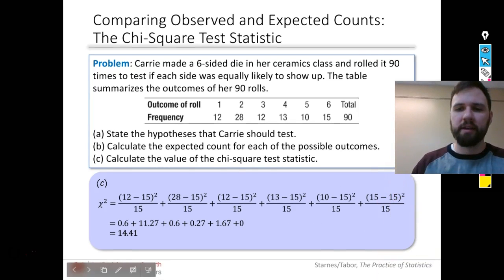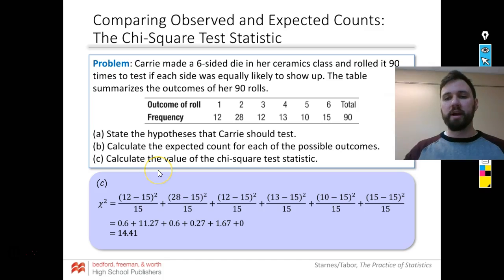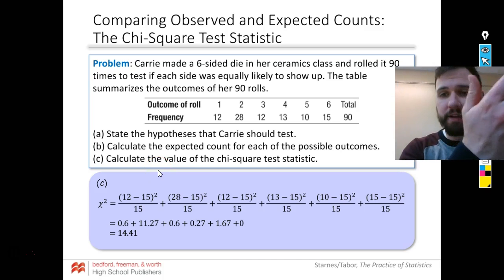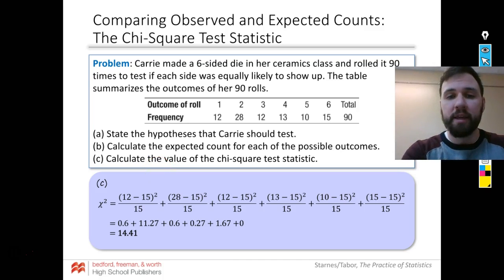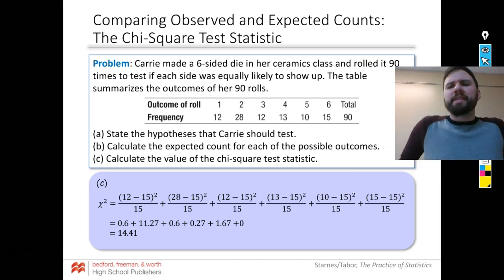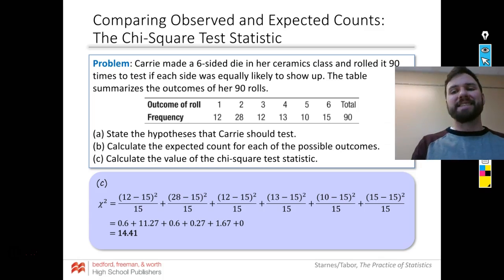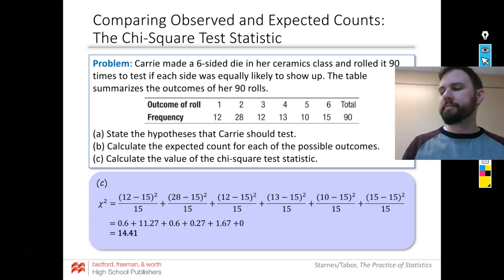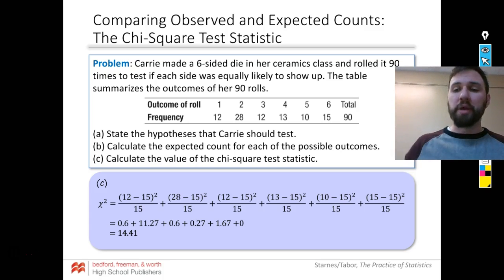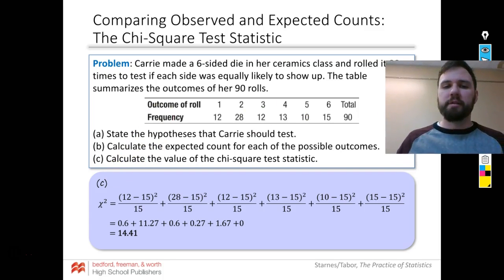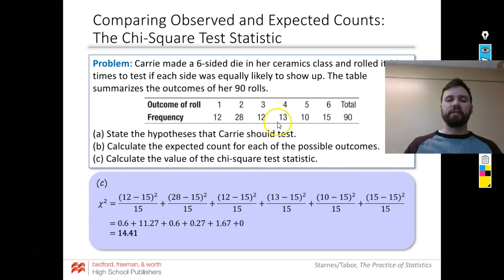And that's what they did. 12 minus 15 squared over 15. 28 minus, because you're finding the squared difference between each number and its expected value. So we got 14.4. That's my chi-squared statistic.